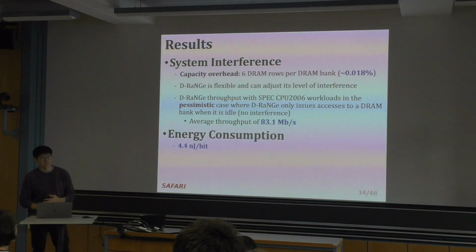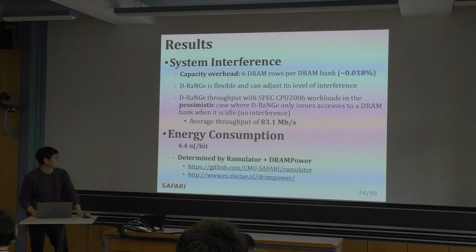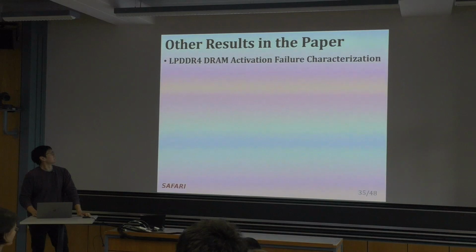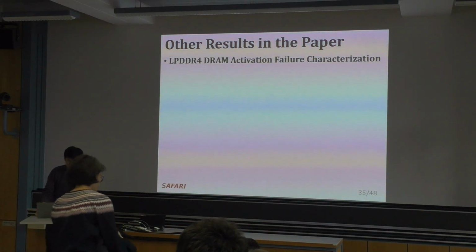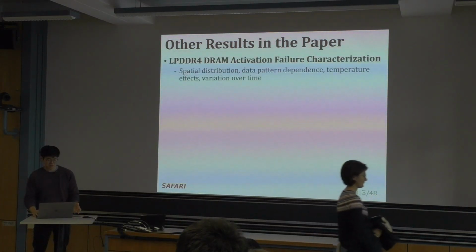In terms of energy consumption, we use DRAMPower and find that we can get a single bit of randomness every 4.4 nanojoules. There are other results in the paper, such as activation failure characterization results.